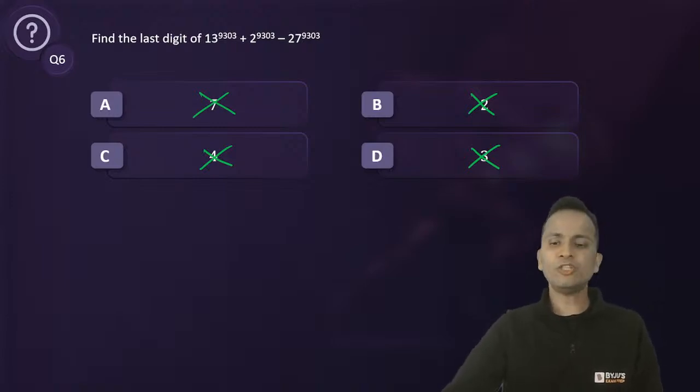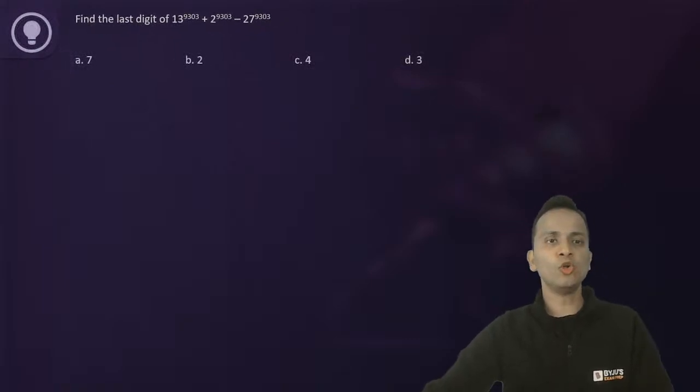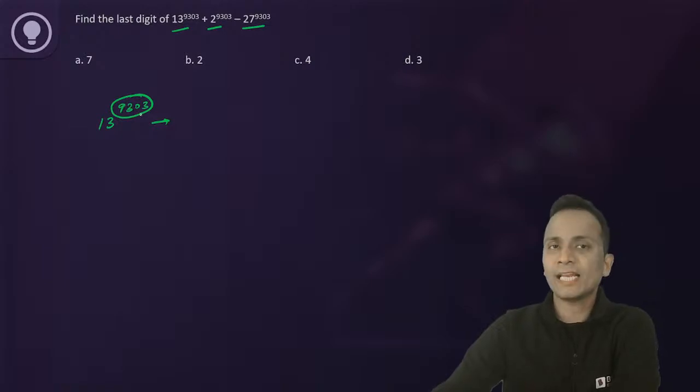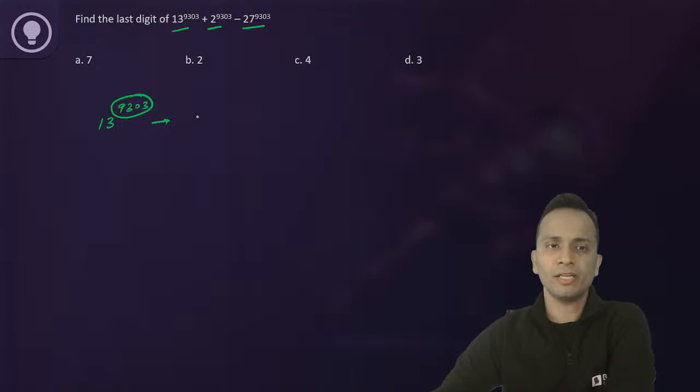Okay, now we need to calculate the unit digit. I'm ignoring the options. Now to calculate the unit digit, we will calculate the unit digits of each of these numbers separately. So first of all, 13 raised to the power 9303. I'll divide the power by 4. Like I told you that the cyclicity is always 4. तो power को 4 से divide करके remainder लिख दो.